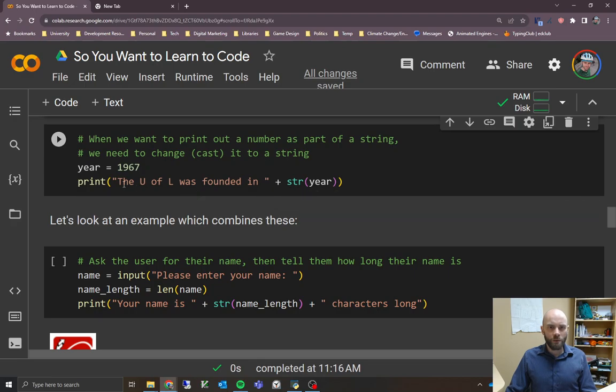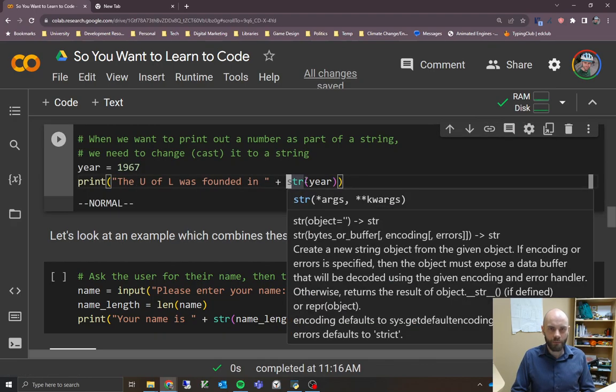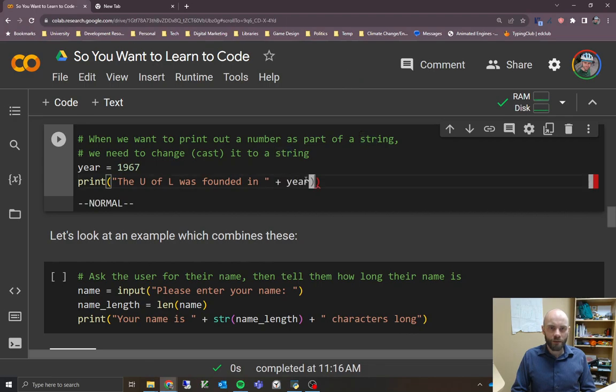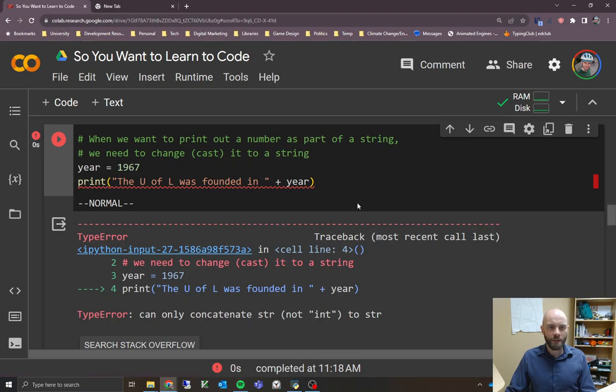Now, let's just take this out for a second to see what happens. So take out the function here that's casting this as a string. If we hover over it, we can see it's an integer because we assigned that earlier. If we run it here, it's going to treat this as an integer, and now it's going to say, okay, here's a string, and here's a plus sign, which means we're going to concatenate, right? Python sort of does its best guess, so the plus sign means concatenate, and now we give it an integer, and it's going to get confused. It's not going to know what to do.